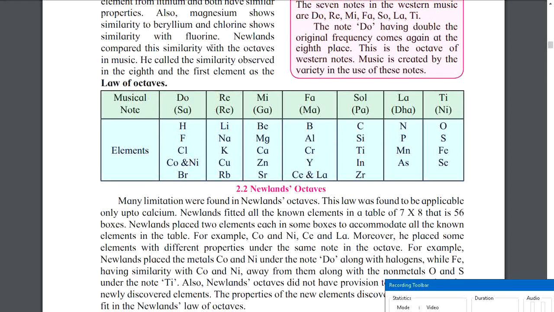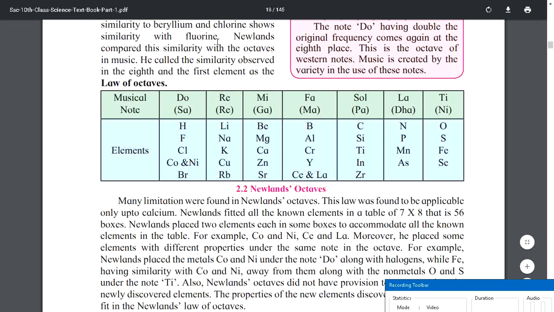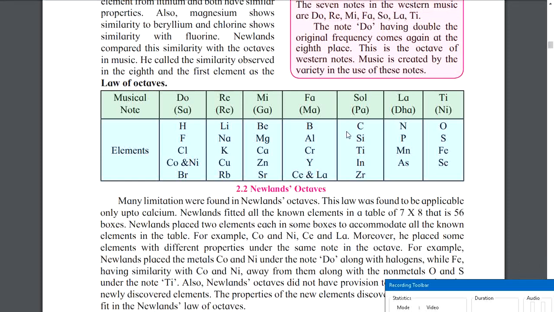But what you must understand is Newland compared the similarity with the octaves in music, like we have this octave in music called saregama. He called the similarity observed in the eighth and first element the law of octaves, because every first and eighth element, every second and the eighth element after the second one, all the elements that had an eight gap between them had similar properties.